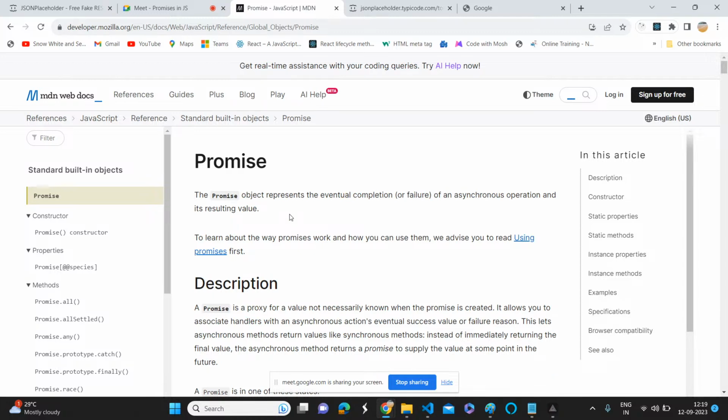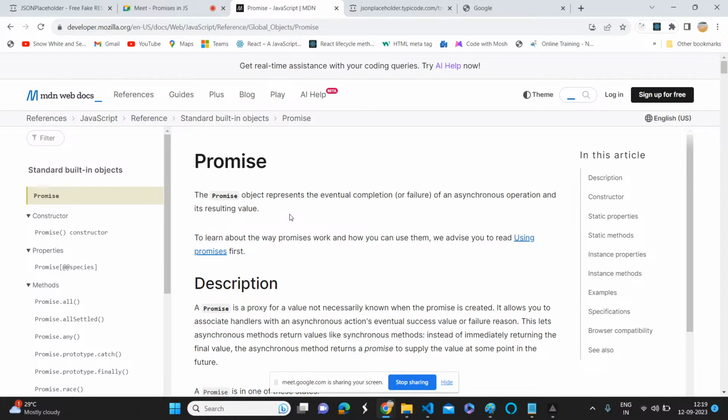A promise is an object, and we use this concept to handle asynchronous calls. Whenever we send a request through an asynchronous call, it returns a promise. That promise stores the status of the asynchronous call and its result. It's simple. Even if you watch Akshay Saini's explanation, he has explained it at another level.